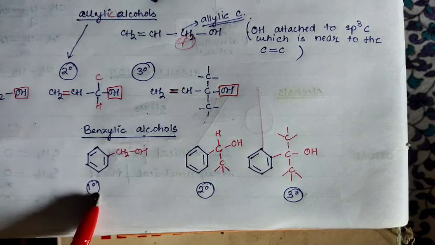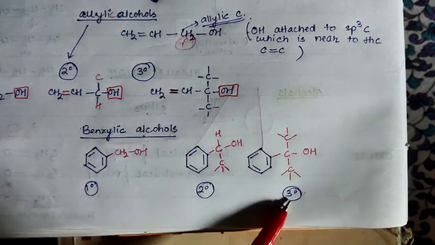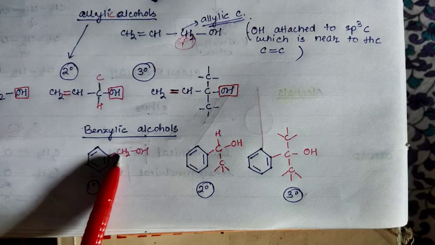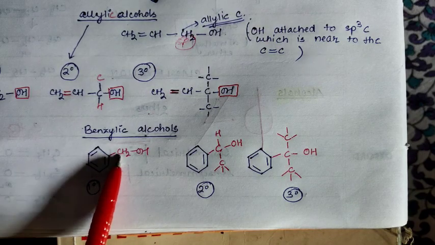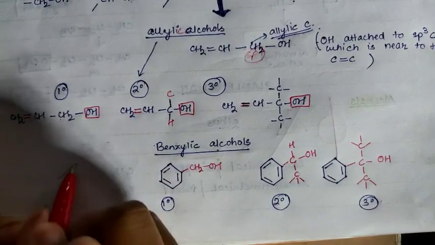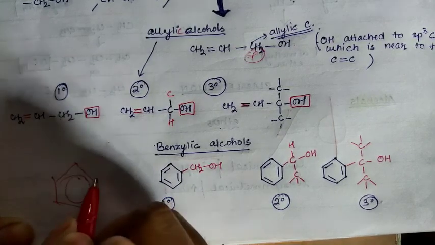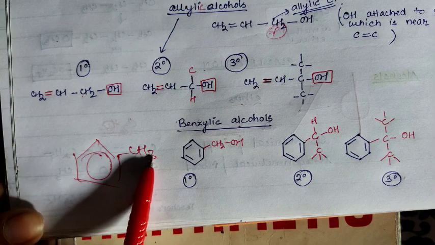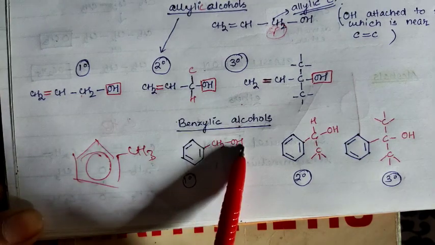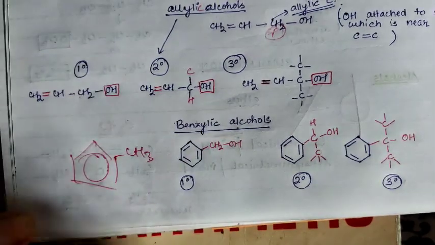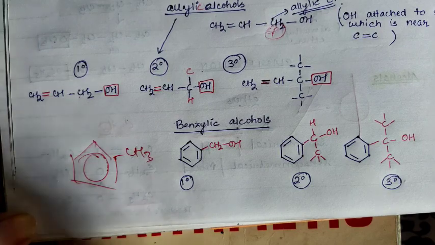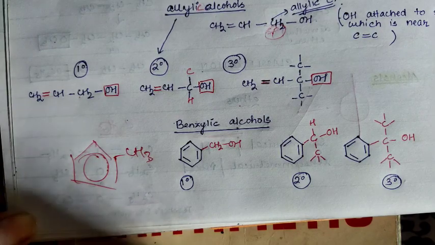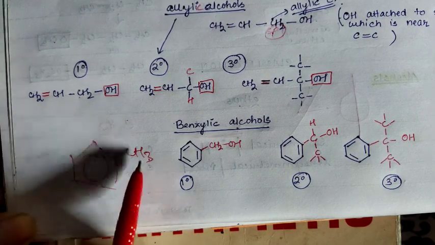Here also you will get 1 degree, 2 degree and 3 degree, because you see this is the carbon from where one hydrogen was replaced. This is the original structure, CH3. From here one hydrogen is replaced with OH. Since we are talking about alcohols and phenols, every time one hydrogen will be replaced by OH. So that's the thing you have to remember always.